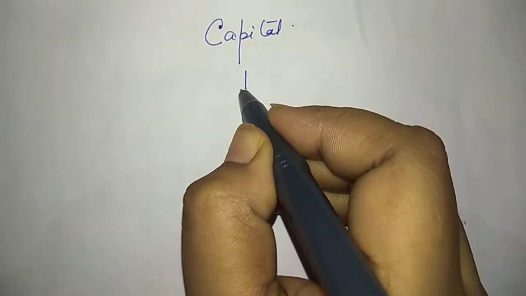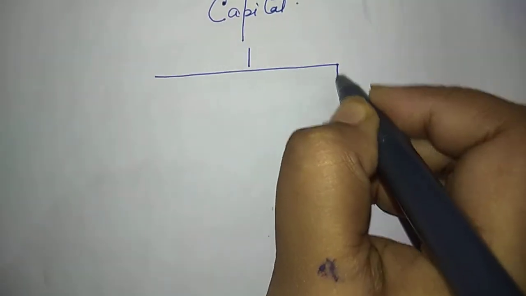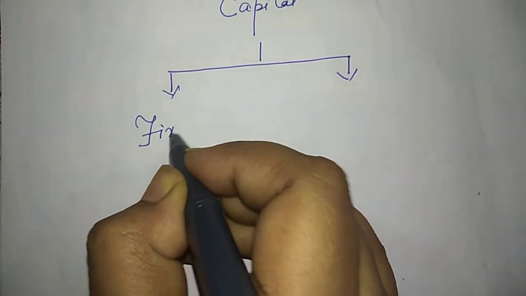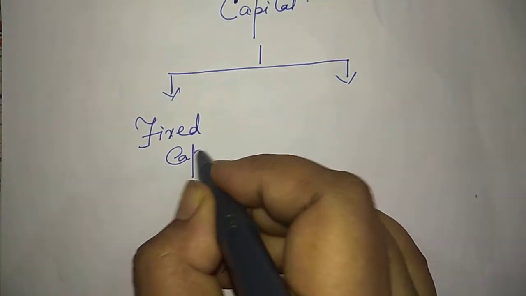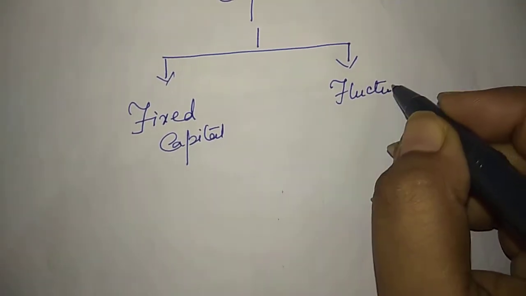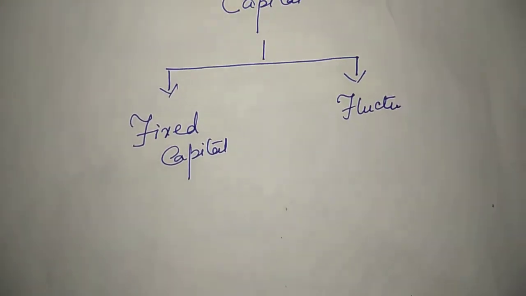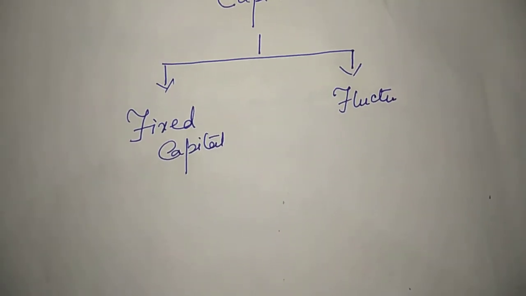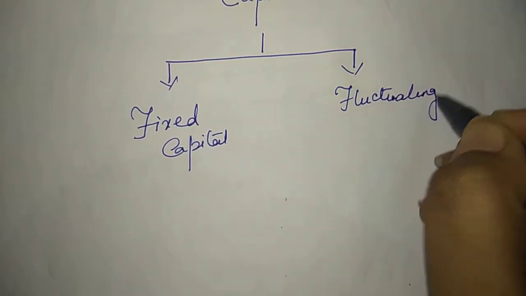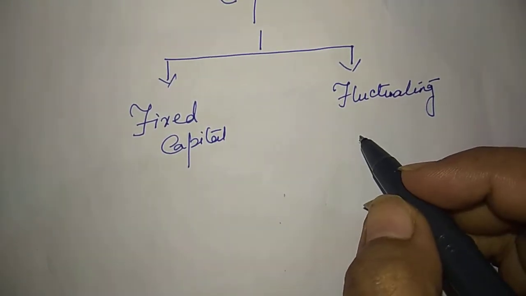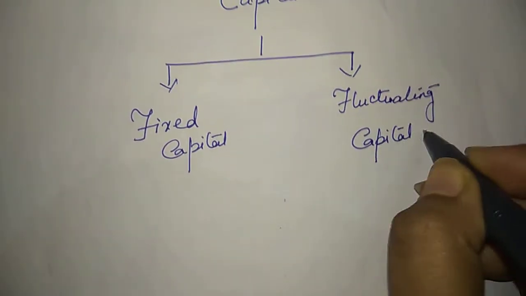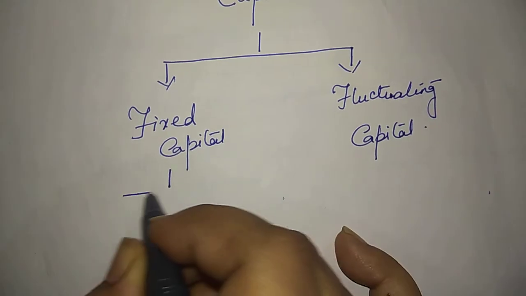The capital of a firm is divided into fixed capital and fluctuating capital. What is the difference between fixed capital and fluctuating capital? Let me first start with the technical part.